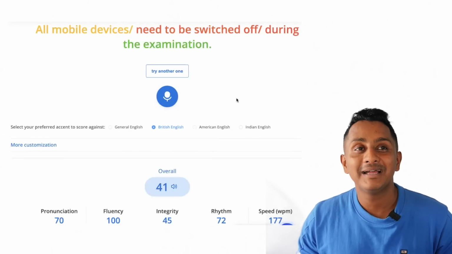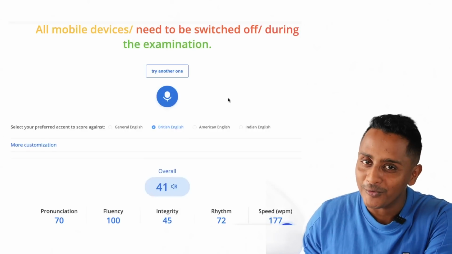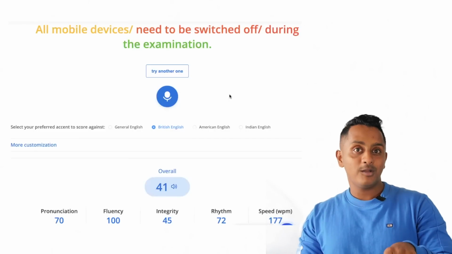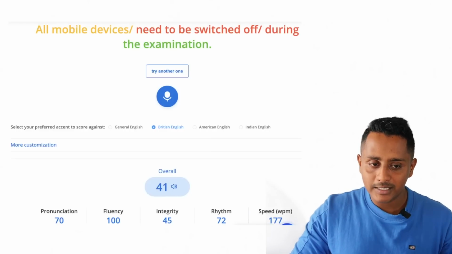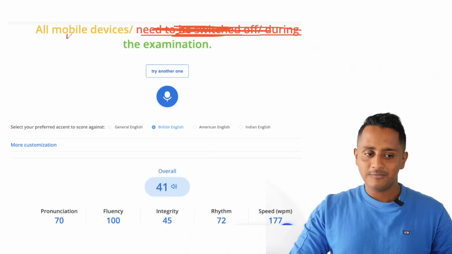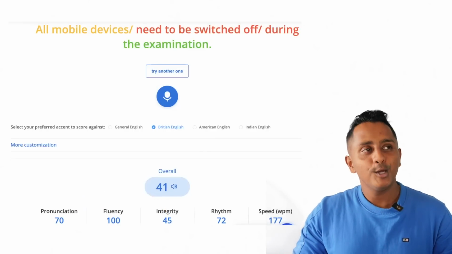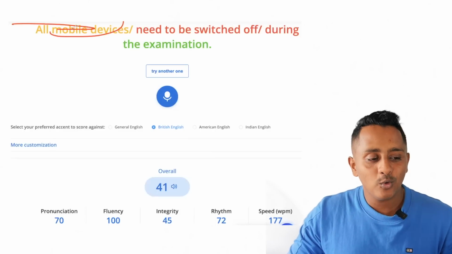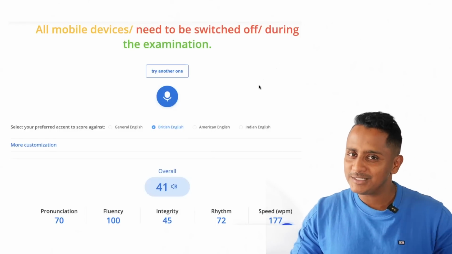Fluency is still coming, meaning if you start from the beginning, probably it can still get you a good score. Remember in test case number 2 or 3, we started from the middle and fluency dropped. We now start from the beginning but skipped the second phrase completely. First phrase, third phrase, still we are getting marks. So the same will happen: if you start with the first one, the AI is still able to do it. If you don't start with the first one, that's where probably the marks will start to dip.